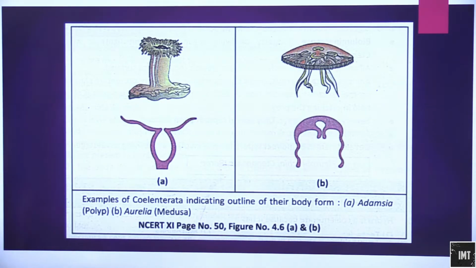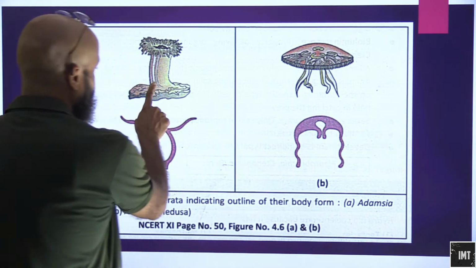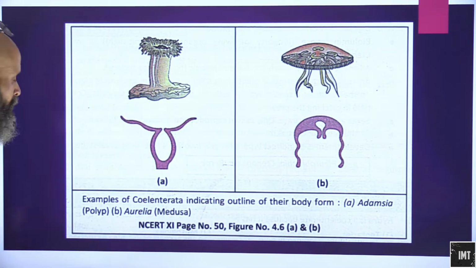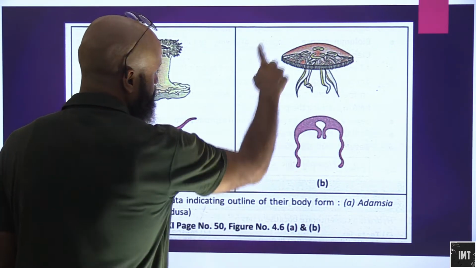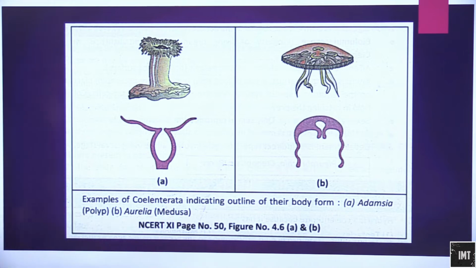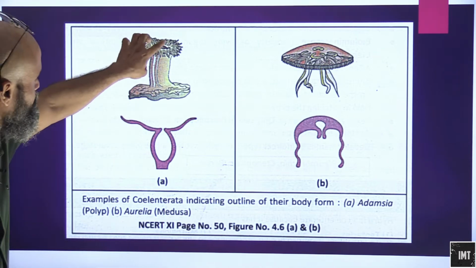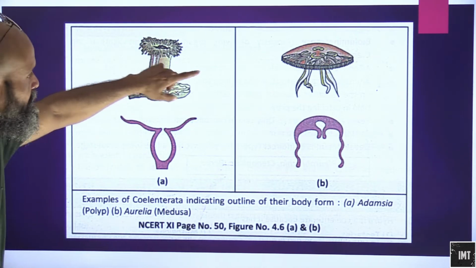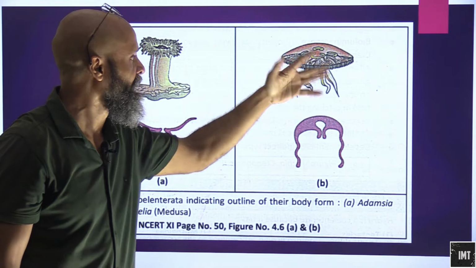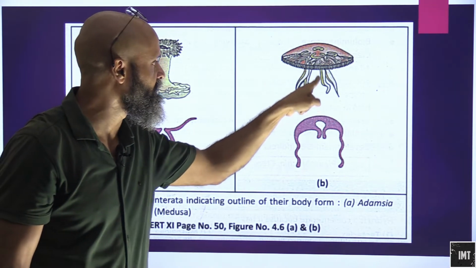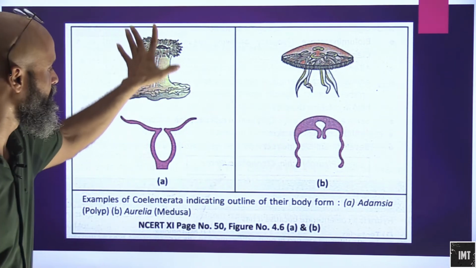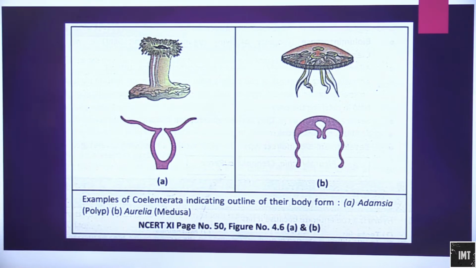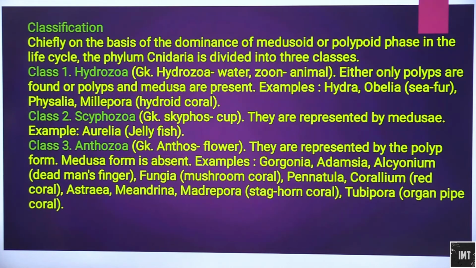So this is basically Cnidaria. This is Adamsia, which is an example of polyp, and Aurelia, which is an example of medusa. Okay, so if you see, the tentacles, this is mostly sessile, and this is mostly free living and free swimming as well. You see the tentacles moving downwards, you see the tentacles moving upwards. Okay, this is the NCERT book.